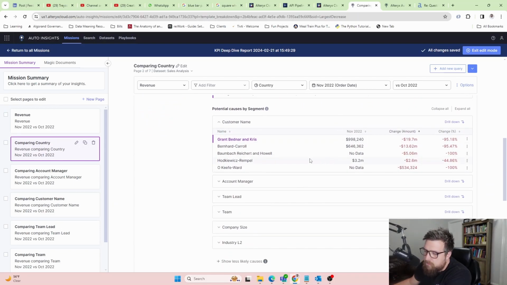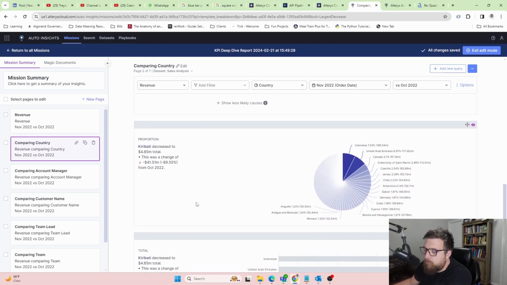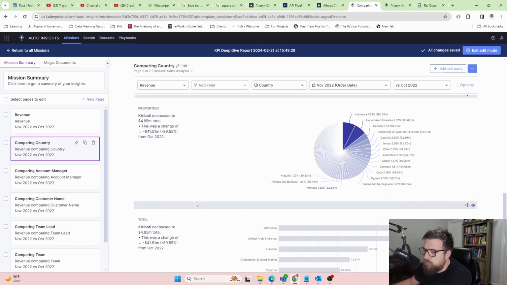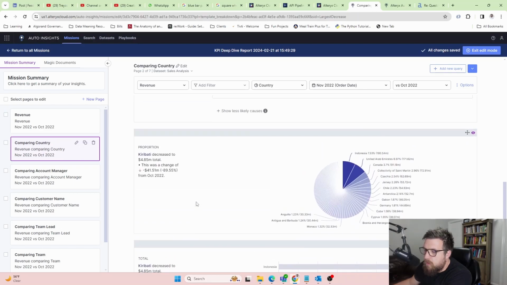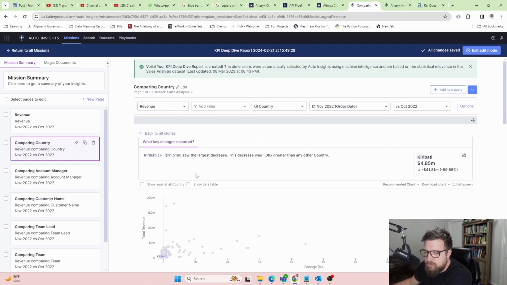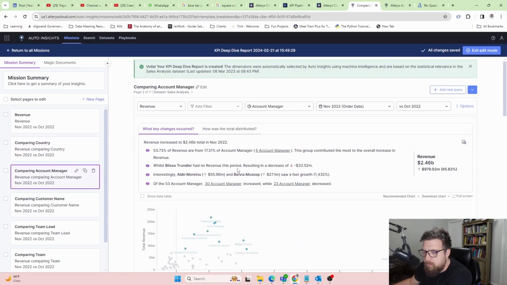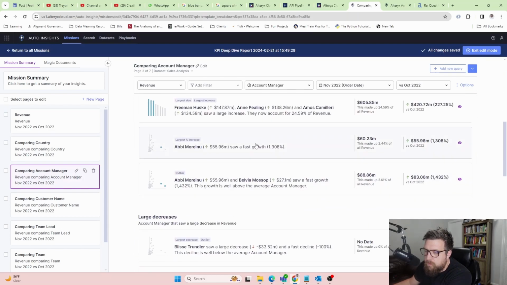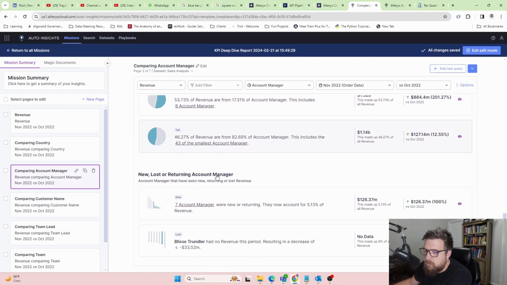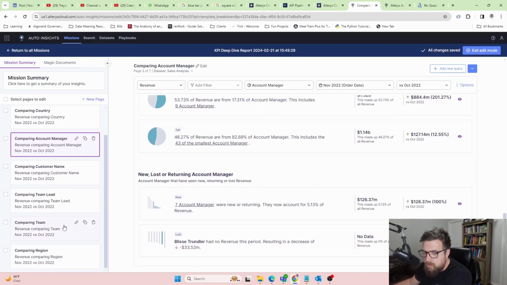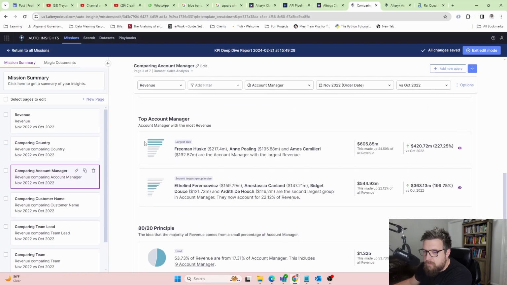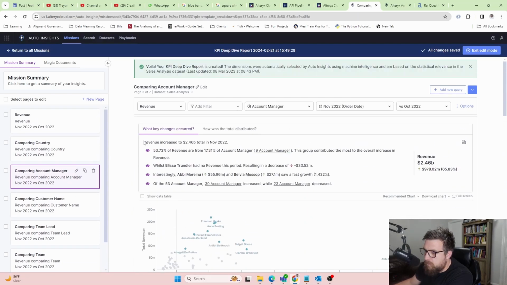Interesting. So, okay, we dive further into everything. We could look at account manager. This is cool. Okay, awesome. Okay, cool. Yeah, this is really driving insights. So this is just if we want to look at country. If we do account manager, again, same sort of dive with all this. All right, so I think I understand what this is doing. This is almost exactly what I assumed it would do. And it's not that difficult to navigate.